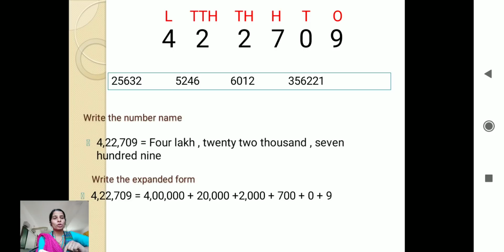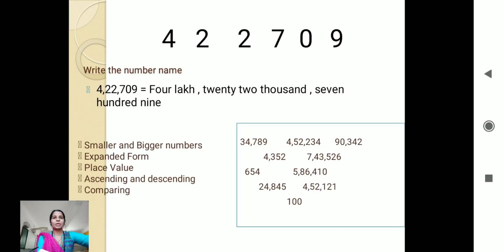But always when you write the expanded form or the number name, always write the name of the place above the number, like I have taught you: ones, tens, hundreds, thousands, 10,000, right? Like above in the number I have written with the red color pencil. So you have to also write it, so you may not make any mistake while you are writing your place value. Now let's see what else we can do with this.